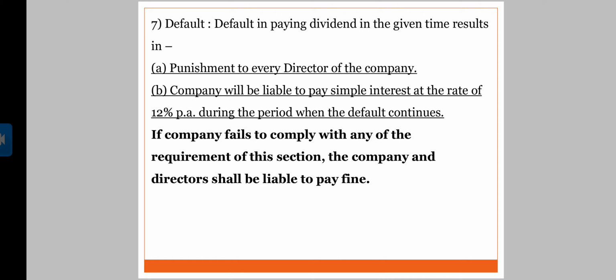The seventh one is default. Default in paying dividend in the given time results in punishment to every director of the company. We have already seen in the features that if the dividend is declared and approved in the annual general meeting, it turns into a liability of the company because it cannot be revoked. So yes, there would be punishment to every director of the company. The company will be liable to pay simple interest at the rate of 12% per annum during the period when the default continues.